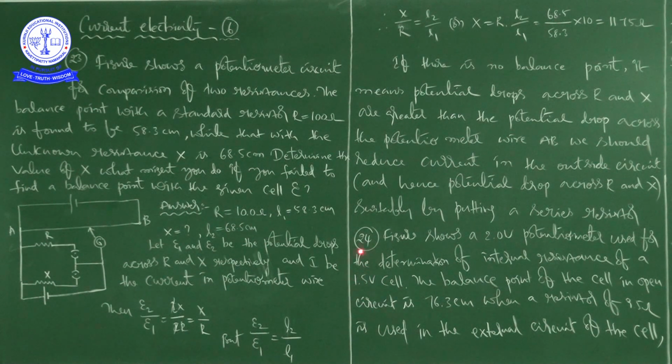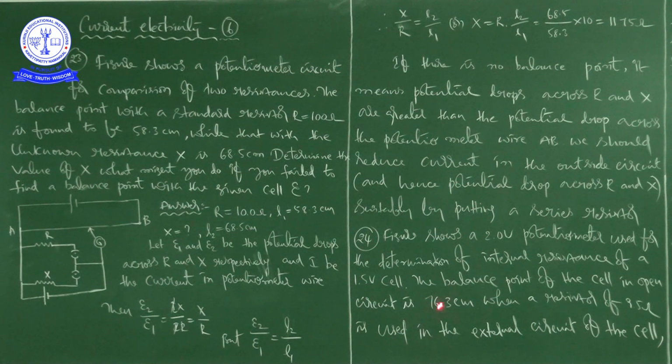See here, the figure shows a 2 volts potentiometer used for the determination of internal resistance of a 1.5 volt cell.